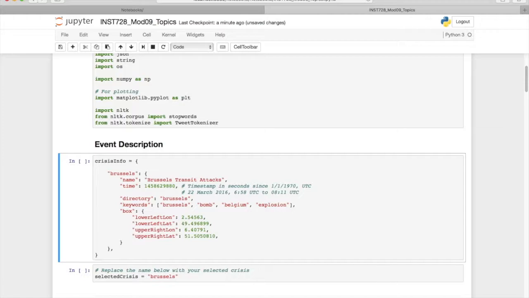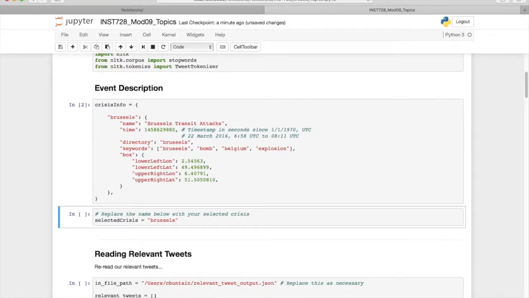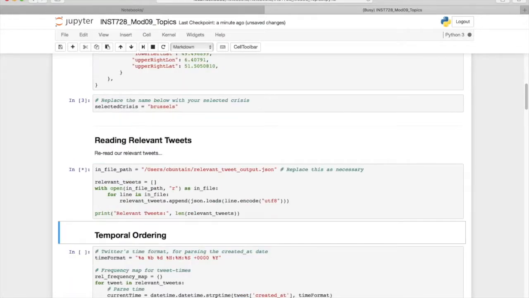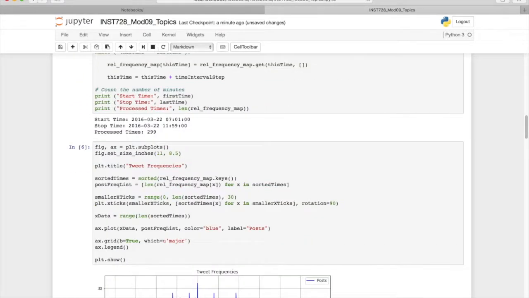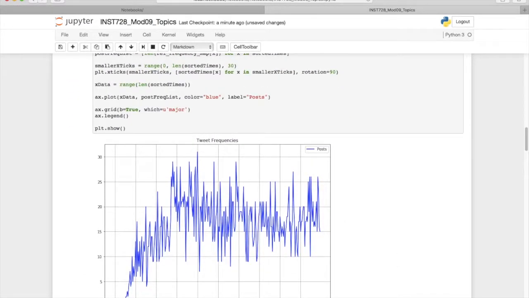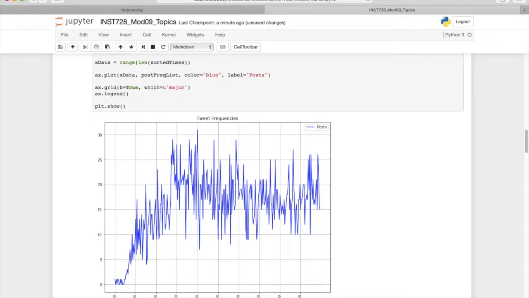The event description we've also seen, so be sure to update that with your event. Now we'll read in the relevant tweets that we've used for the past few modules. We'll print out their temporal ordering that we've seen several times. We'll do this because later on we want to print out the per topic frequencies over time as well. That'll give us some insight into which topics are being discussed when.